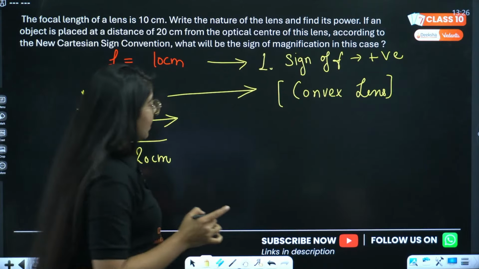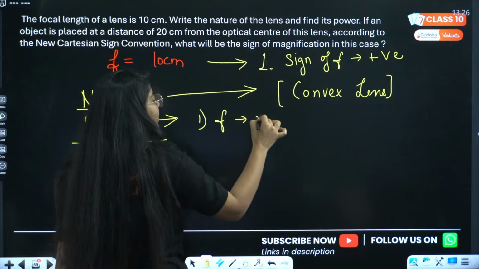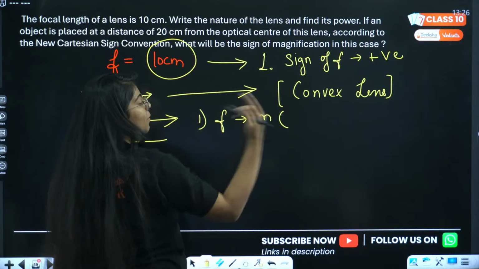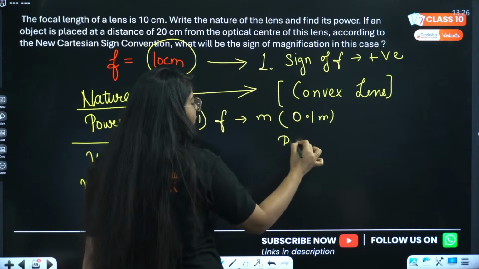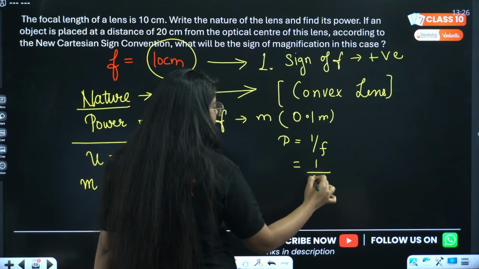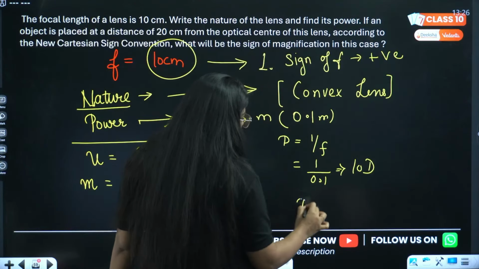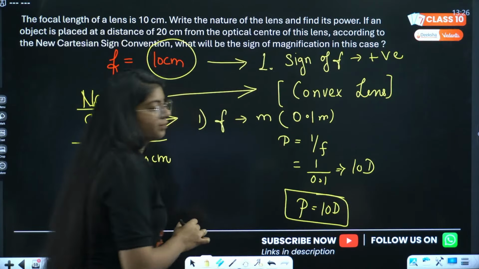What is the power? Now be very careful. For power you have to first convert focal length into meters, right? So in here this is 10 centimeter. What will be the meters? This will be 0.1 meters. Now power is 1 by focal length. That will be 1 by 0.1. That will be 10 diopters. So power here is 10 diopter. Very good, all of you. Done?